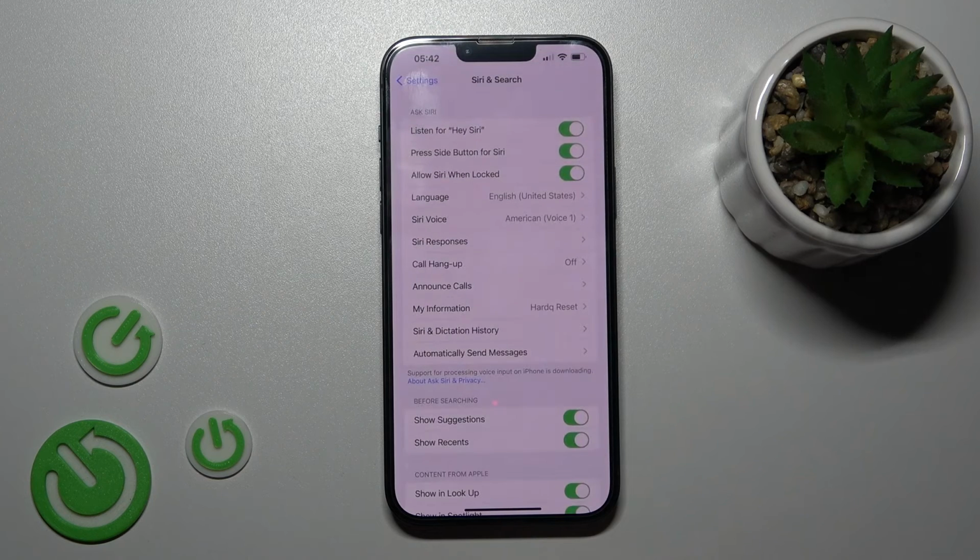Now just click here on Done, and once you say Hey Siri, we can see that Siri is activated successfully.